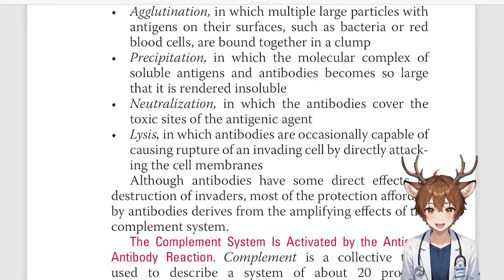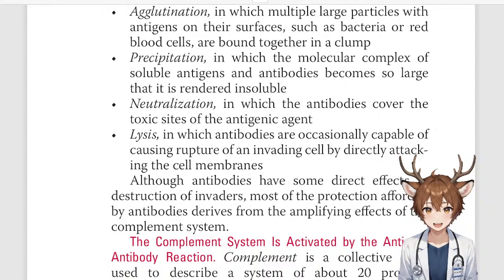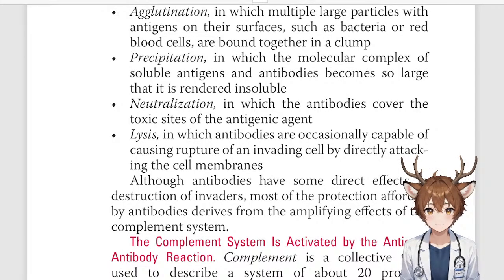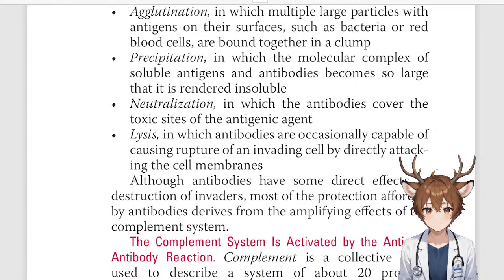Lysis, in which antibodies are occasionally capable of causing rupture of an invading cell by directly attacking the cell membranes.